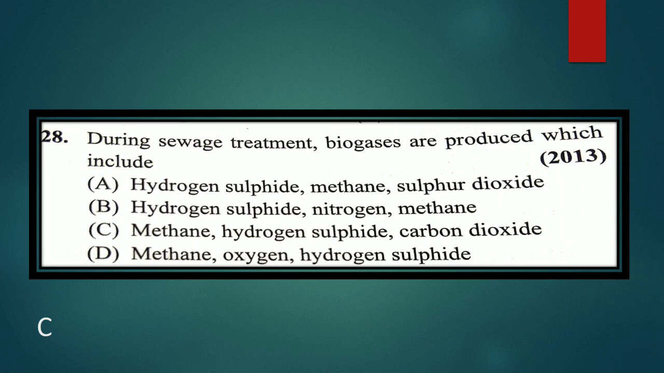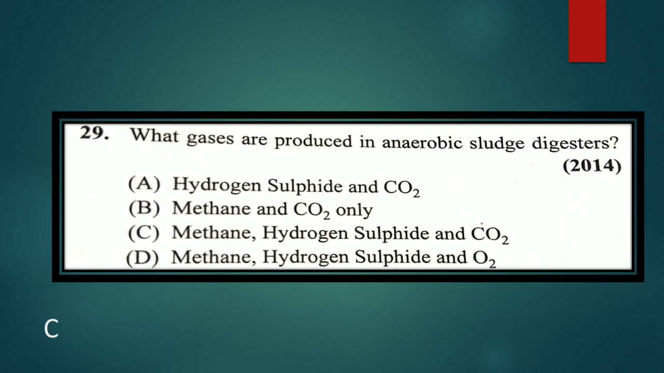Next, what gases are produced in an anaerobic sludge digester? Hydrogen sulfide and carbon dioxide; methane and carbon dioxide only; methane, hydrogen sulfide and carbon dioxide; methane, hydrogen sulfide and oxygen. Answer is methane, hydrogen sulfide and carbon dioxide. Answer is C.